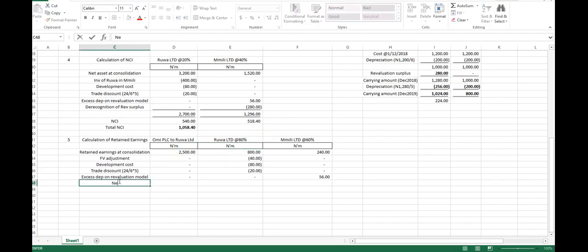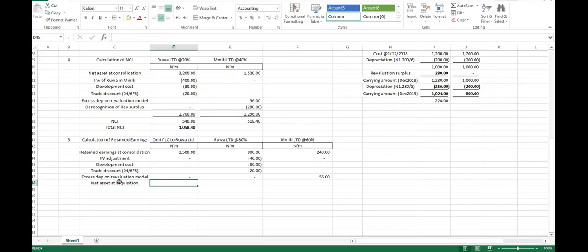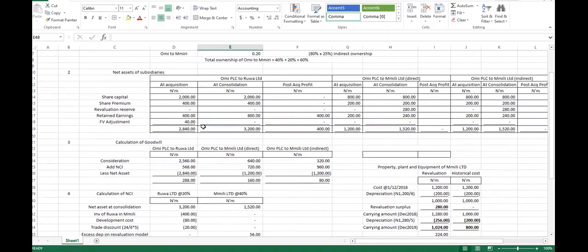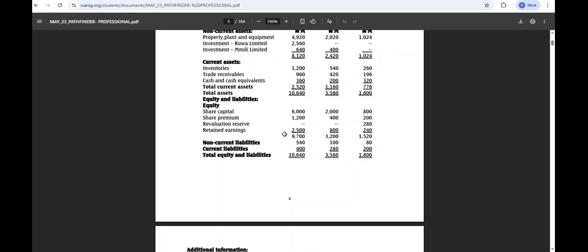Now, what is the net assets at acquisition for the two of them? What's the retained earnings at acquisition? Retained earnings here is 400 and this one is 200, right? Yes.